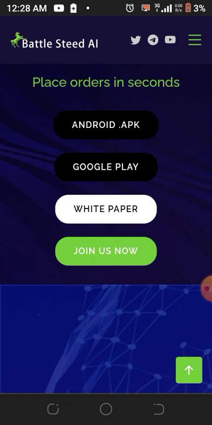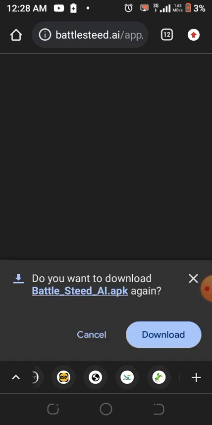So what you do is go directly and click on Android APK. When you do that, it will ask you, do you want to download the battlesteed.ai APK? I've already downloaded this one. Yours, you just click on download and then you get it running on your device. To log in is very simple. Just put in your details, your email and your password, and you have gotten to the interface. It's very simple.